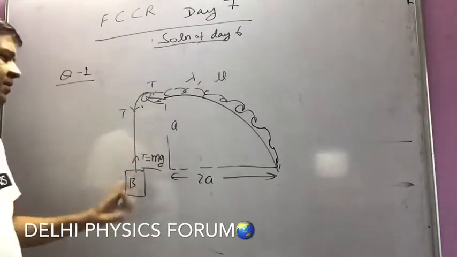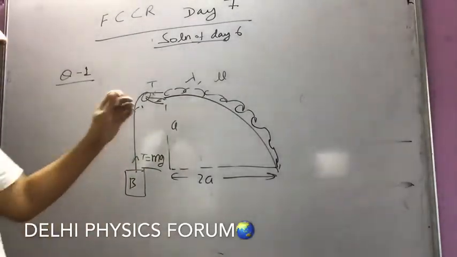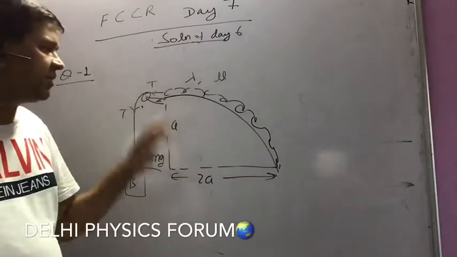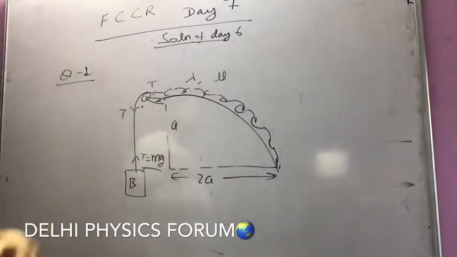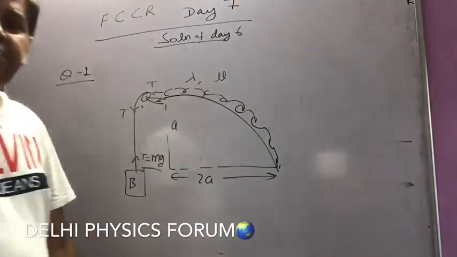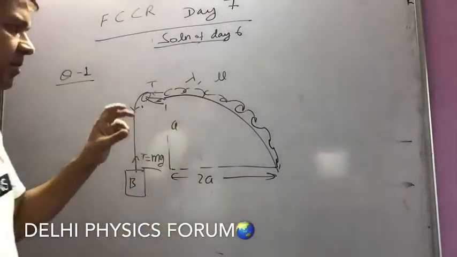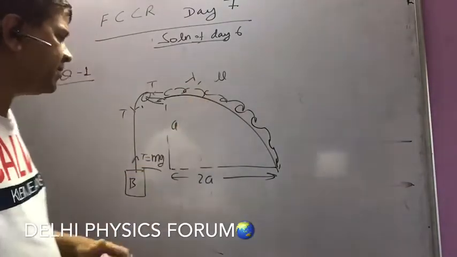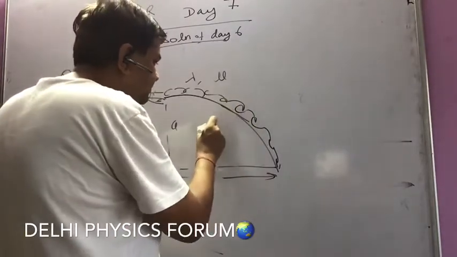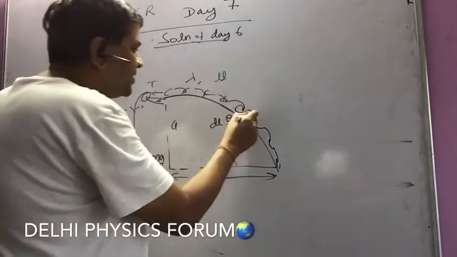Okay. So you see here it is a rough surface. So let me think about what is the net frictional force and what is the impact of mg on it. It is very interesting that on whatever type of surface a chain is lying, the impact of mg is only due to the vertical component of the length. If I consider any element of length dl, and here the slope is theta, let this mass be dm. So that mass is lambda dl.